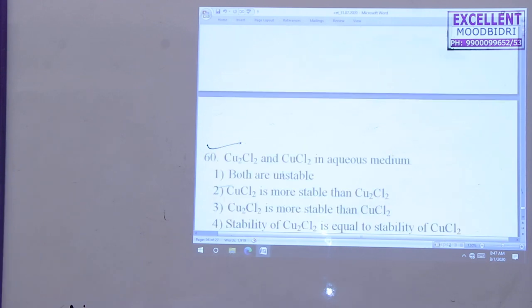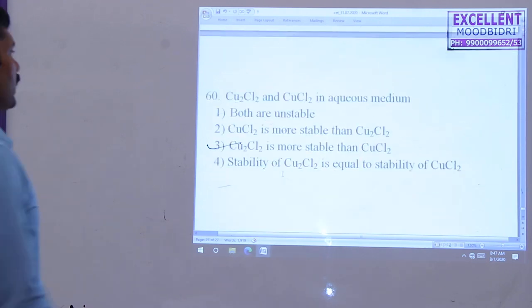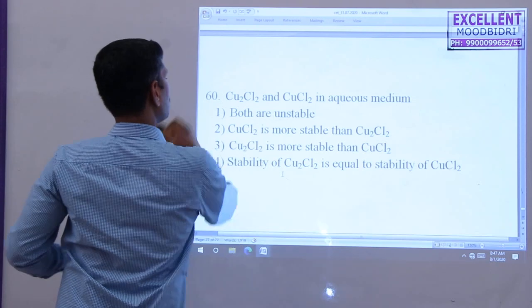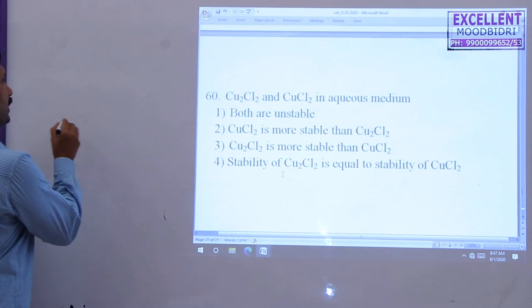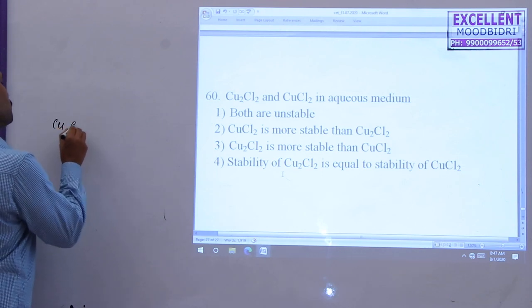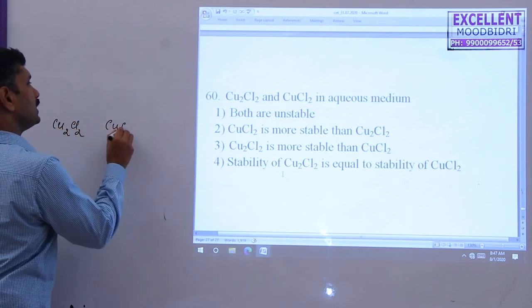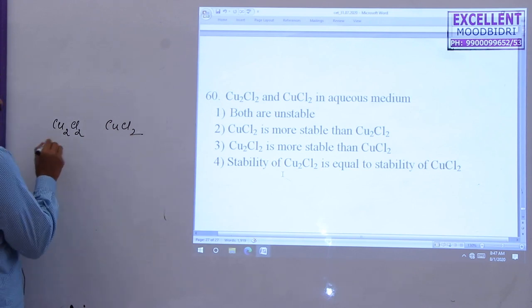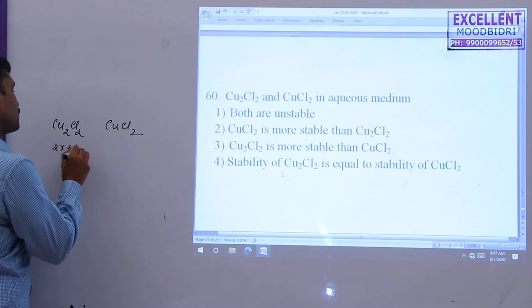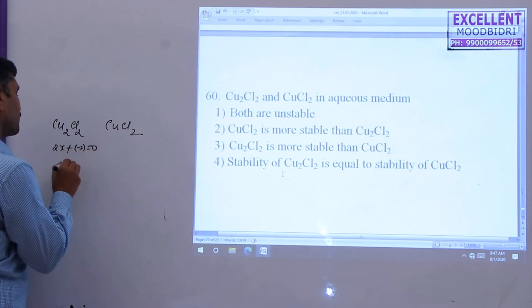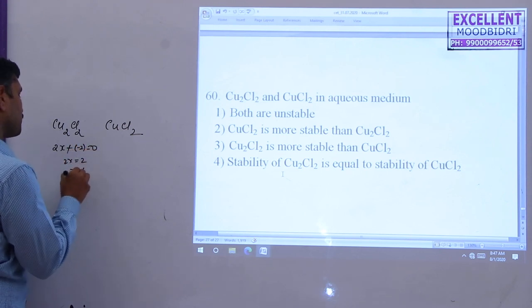Next question. Cu2Cl2 and CuCl2. Among these two, which is most stable? This is a direct question. In Cu2Cl2, if you find the oxidation state, 2x minus 2 equals 0, so x equals +1.